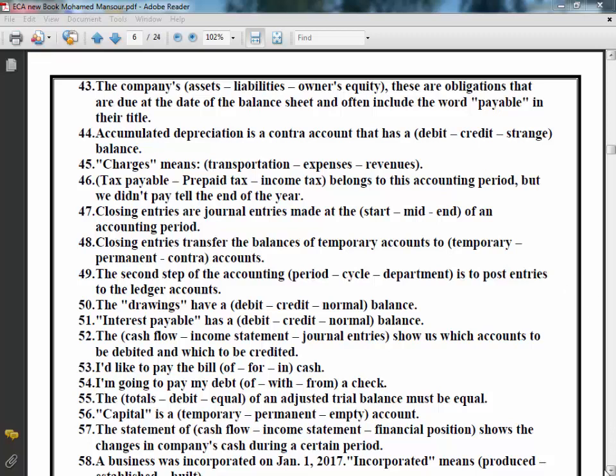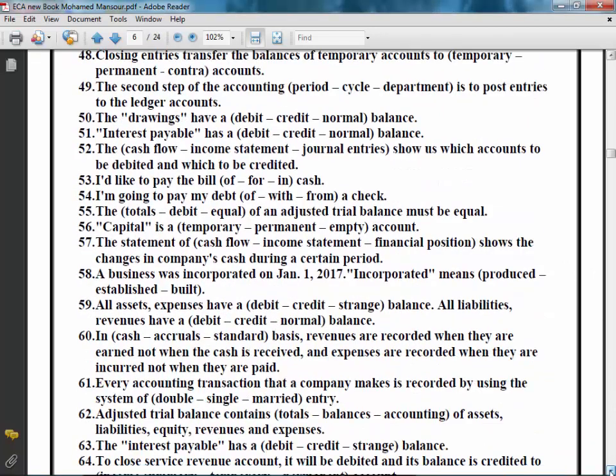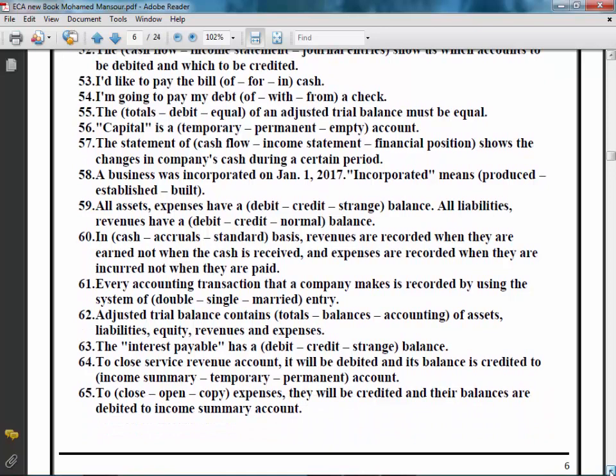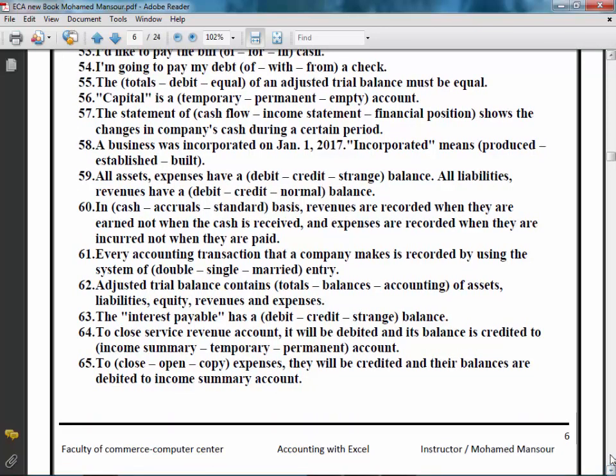Number 58. A business was incorporated on the 1st of January 2017. I want the meaning for the word incorporated. Incorporated means produced, established, built. Of course, a company was incorporated means a company was established. So the right answer here is established.